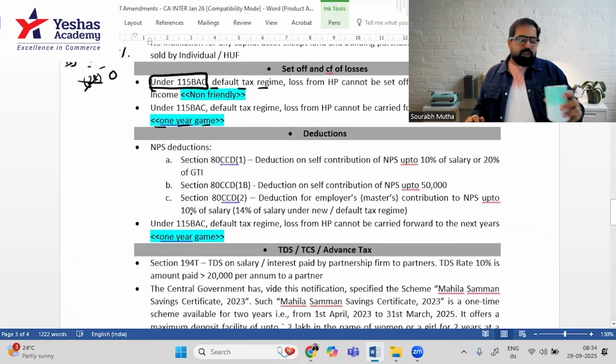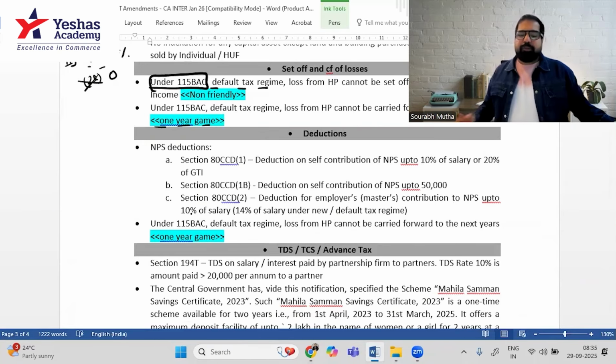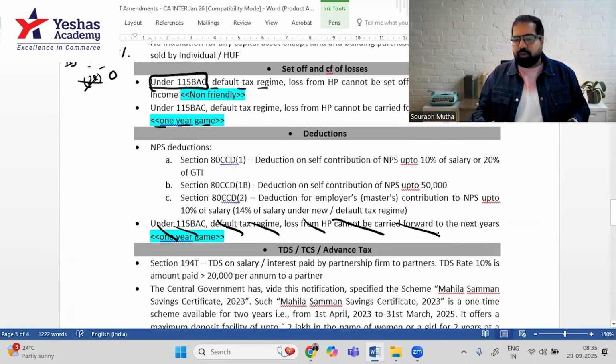We go to the next one, which is the deduction chapter. In deduction chapter 1, a very unique deduction is there. So in deductions, sorry, this one is not from deductions. I'm going to remove it.